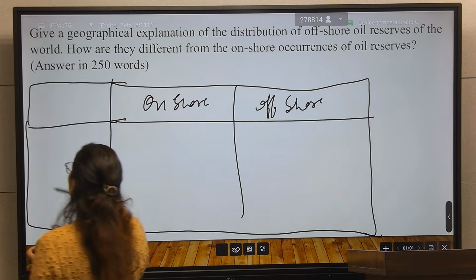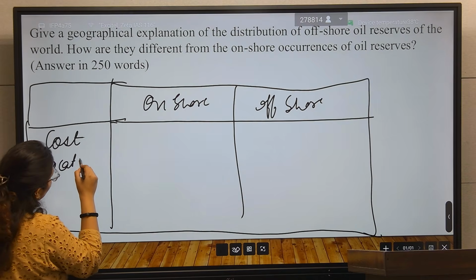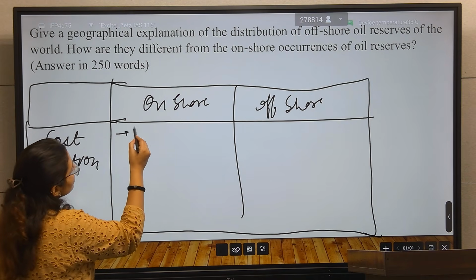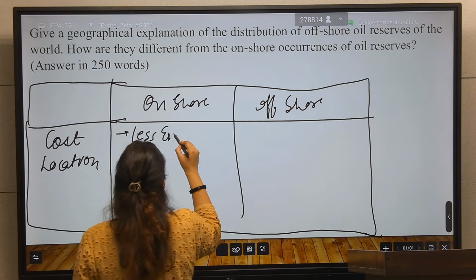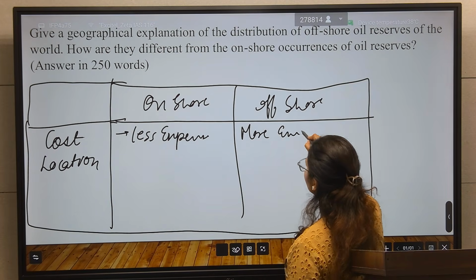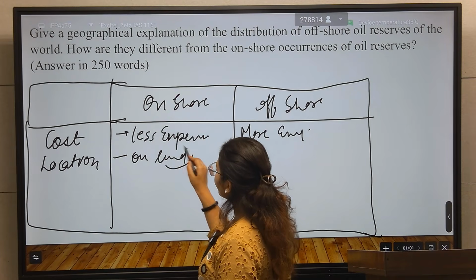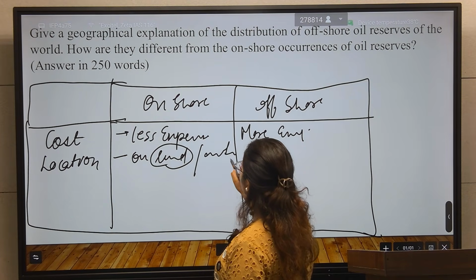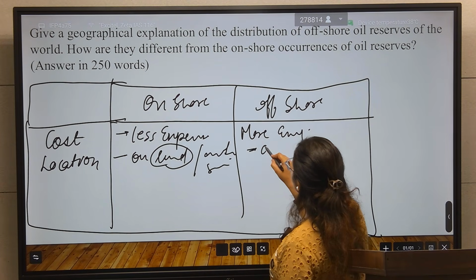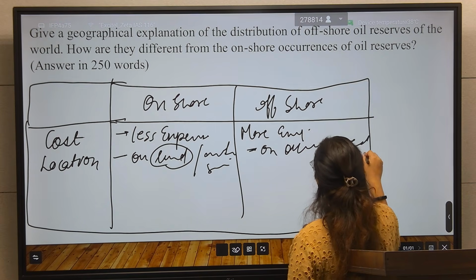First is the cost, second is location. Onshore is less expensive, offshore more expensive. Location: onshore on land in anticlines and synclines, and offshore in the ocean bed.